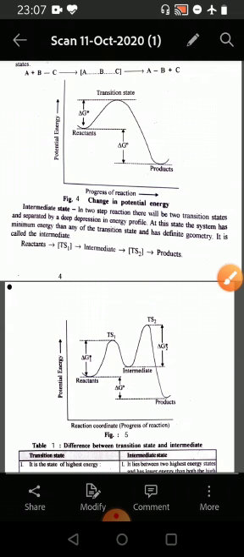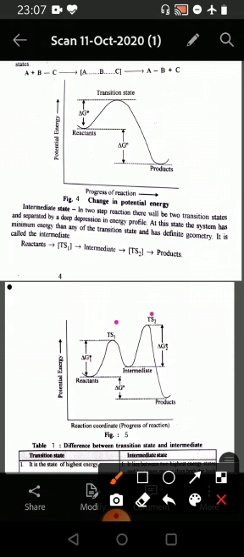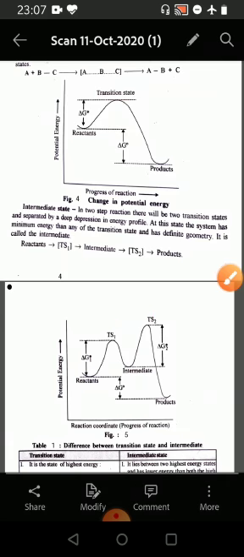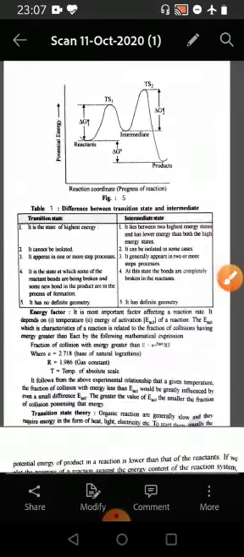At this state, the system has minimum energy lower than that of any of the two transition states and has definite geometry. It is called the intermediate, as we have seen before. Now we come to the difference between transition state and intermediate. If we consider energy, then the transition state is at the state of highest energy, whereas the intermediate is between the two highest energy states and is lower in energy than both the high energy TS1 and TS2 states.